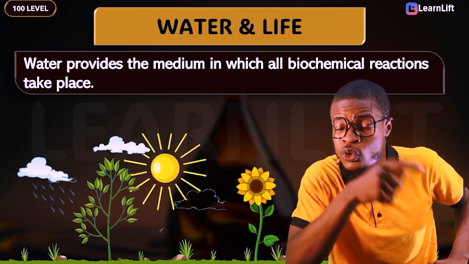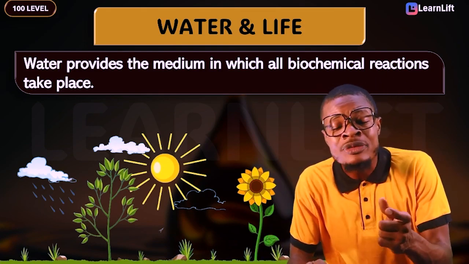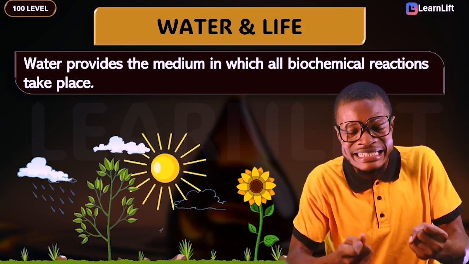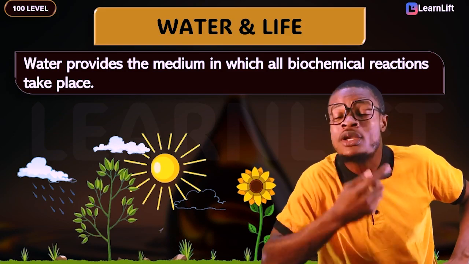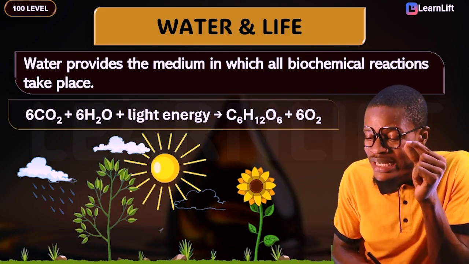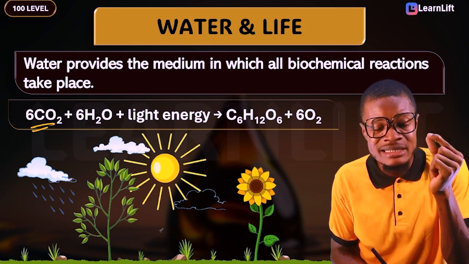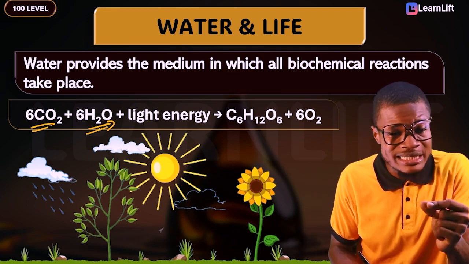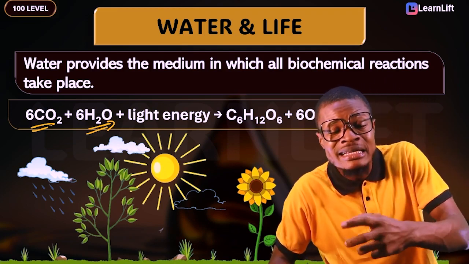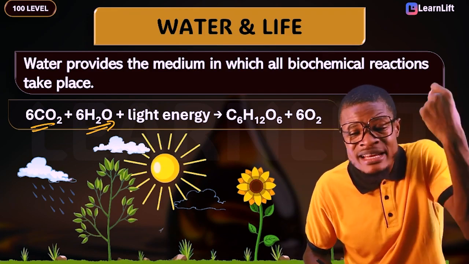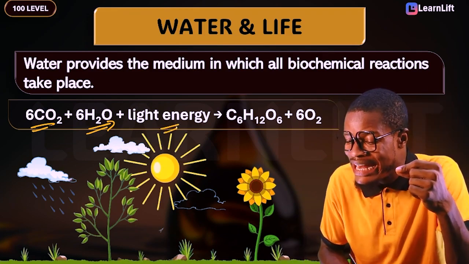A good example is your photosynthesis, where the energy from sunlight is needed to manufacture food. But there is an equation for that. Now, this is the equation that we have here, where you need your carbon dioxide, 6 volumes of carbon dioxide, and your water. Are you seeing it now? That means if there is no water, this reaction is not possible. And then despite there is water, you need your light energy.